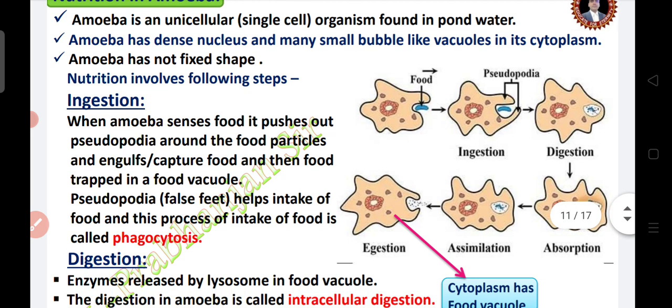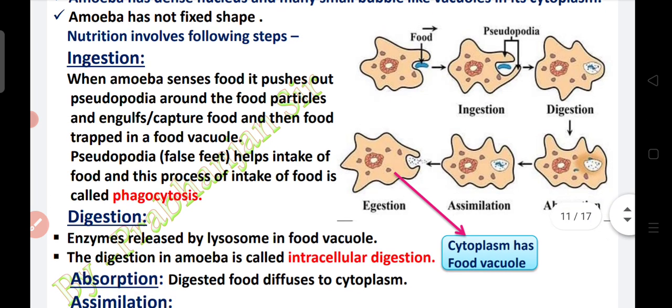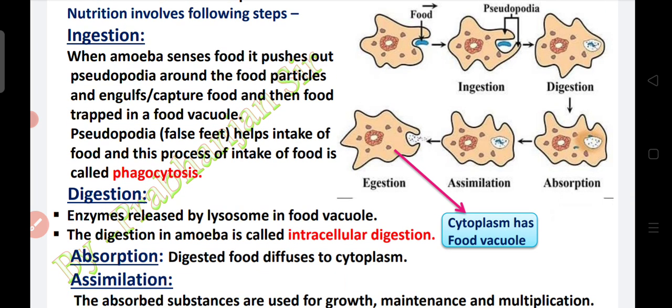Nutrition involves, and amoeba has no fixed shape. Nutrition involves the following steps. The first one is ingestion. Ingestion means intake of food. How does amoeba take in food?